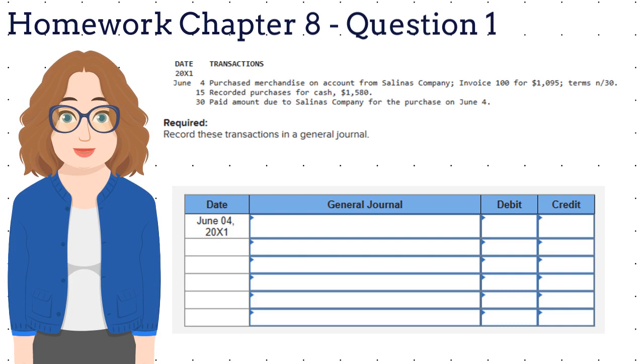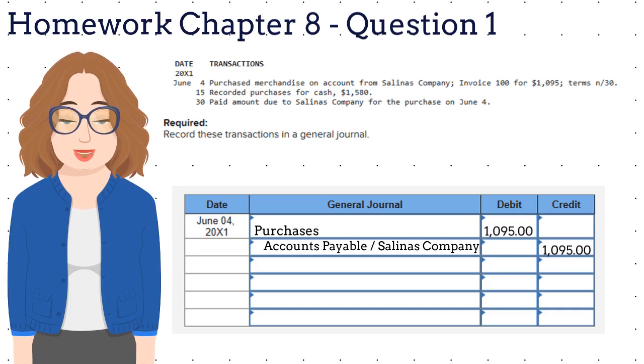We record the transaction by writing purchases into the description column and $1,095 into the debit column. On the next line, we slightly indent and write accounts payable Salinas Company into the description column and $1,095 into the credit column. What do you have to do next?